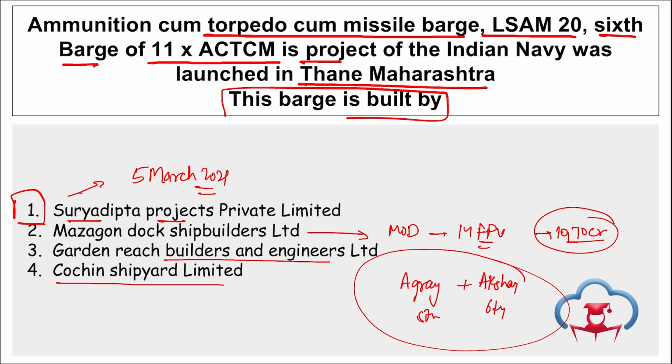Then if we talk about Cochin Shipyards Limited, they have launched the first three ships of the 8 anti-submarine warfare shallow watercraft projects, that are INS Mahi, INS Malwan and INS Mangrol, and they were for the Indian Navy.